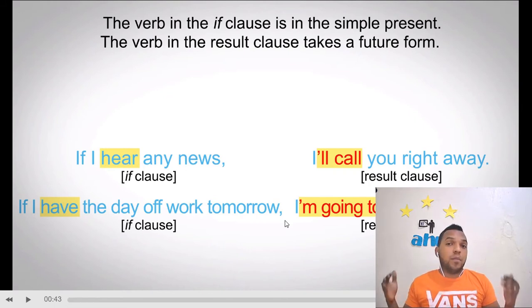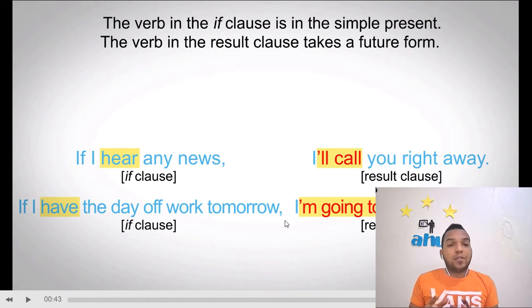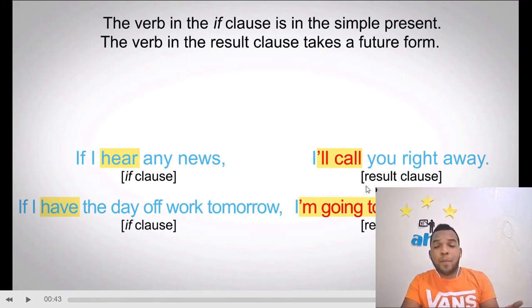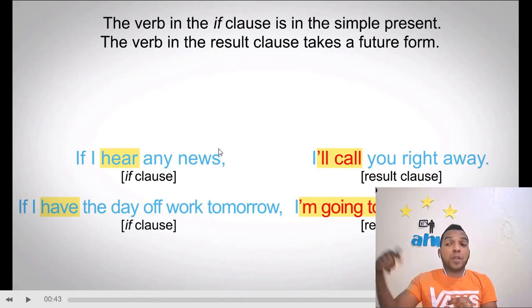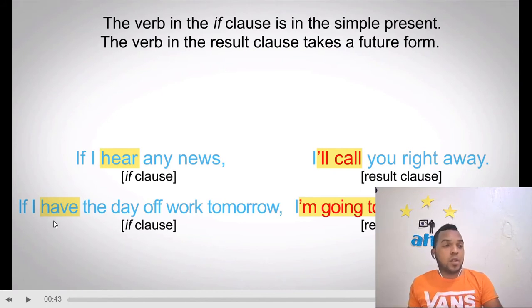Think about it before. As you can see here, they say, if I hear any news, I call you right away. So immediately. Actually, this is something that they say, but they're not sure if it's going to happen. But in the other one, when they use be going to, they state first that if something happens, they are sure that they are going to do the other. So they say, if I have the day off work tomorrow, then actually he says, I'm going to go to the beach. So that is actually the difference between them.